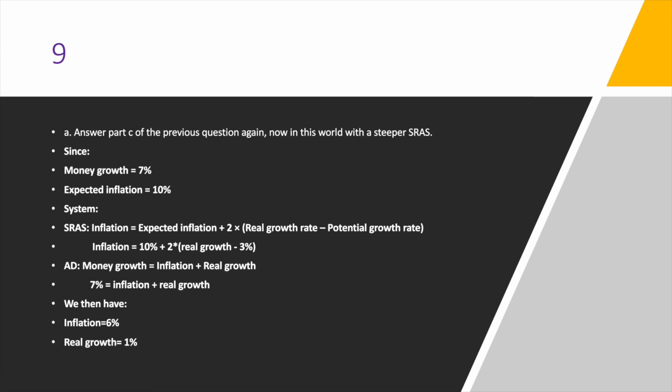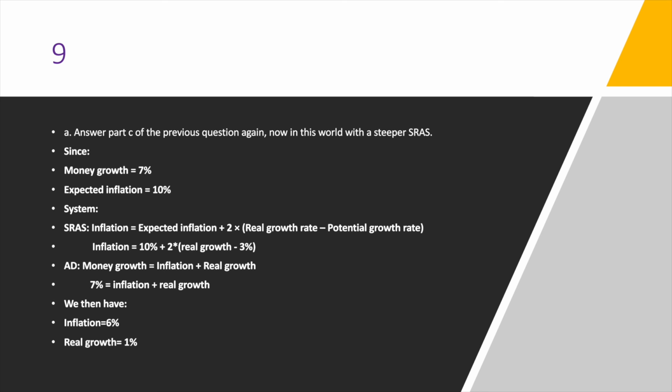For the first part of question 9, which is part A, we are using the same premise, but instead we now have a steeper SRAS, where the coefficient in front of real growth rate minus potential growth rate is going to be 2. And so plugging all the answers in, we see that now we have the inflation of 6% and the real growth of 1% instead of 0.